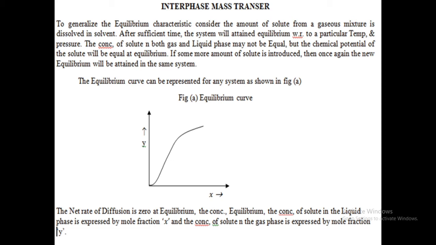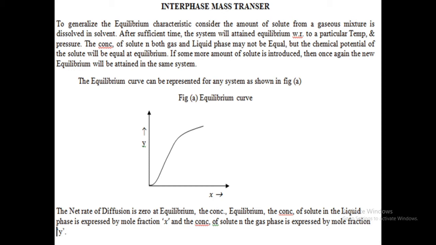Here, some more amount of solute, ammonia gas, is introduced. Once again, a new equilibrium will be attained in the same system. This is the equilibrium curve, which can be represented for any system. Here the x-axis refers to the liquid, the y-axis refers to the gas.